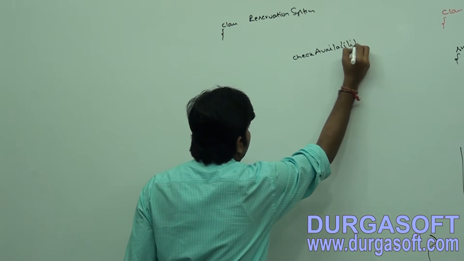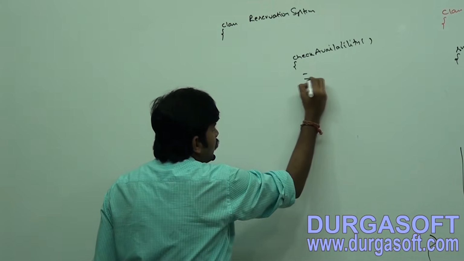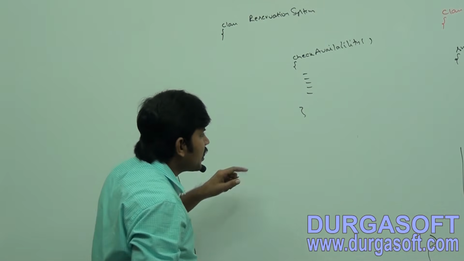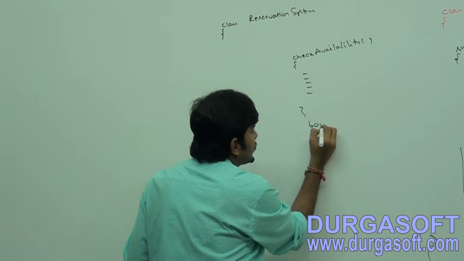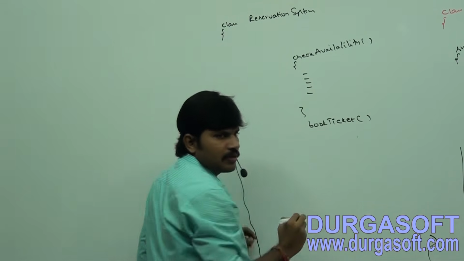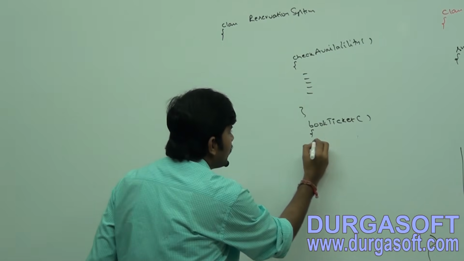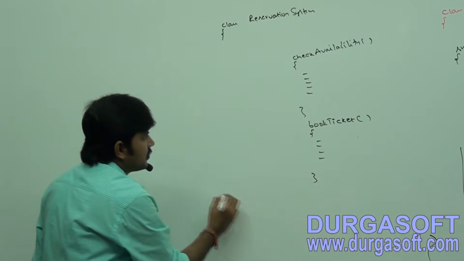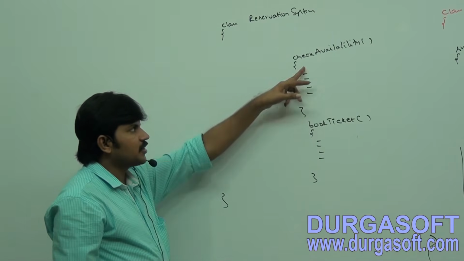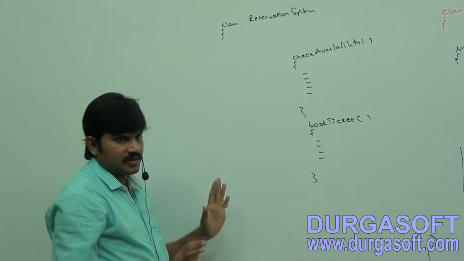The second method is book ticket, which is nothing but confirm ticket. Now there are two operations we are performing in our reservation system.